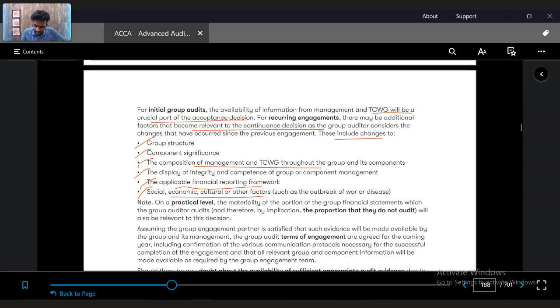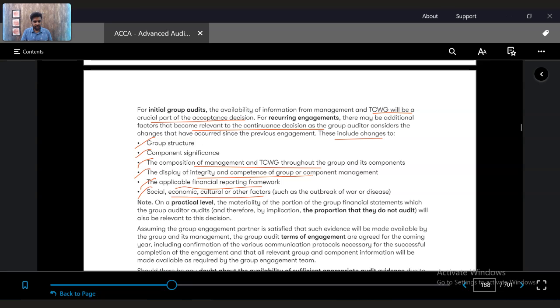Composition of management and those charged with governance throughout the group and its components. Last year, how did they contribute to the communication, and still now do we have communication with them? Integrity and competence of the group or the component management. The management of the component and the group, what was their integrity? Last year, when we did the audit, did we have questions on their integrity? Because after one year, or a couple of years, we are experienced.